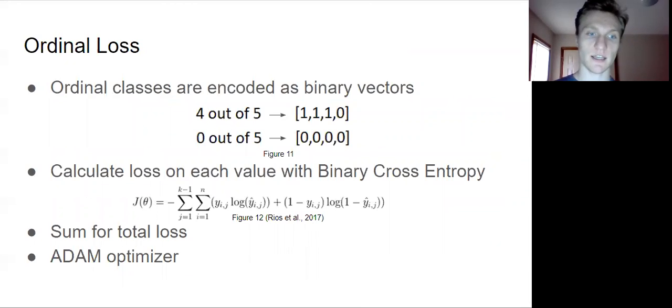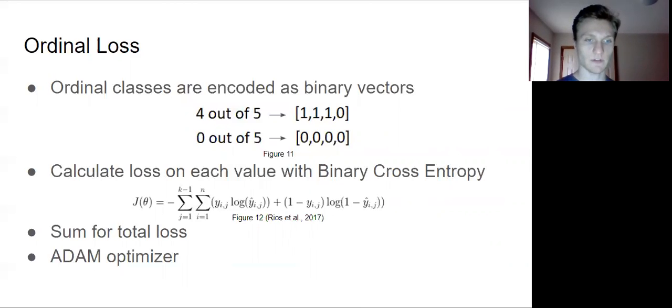To calculate the loss, I encode the ground truth value for each tweet as an ordinal encoding vector, then calculate binary cross entropy loss on all of the binary classifiers with the encoding vector. Next, I sum these values together to get a total loss. This loss function is important because it represents the ordinal nature of the data.